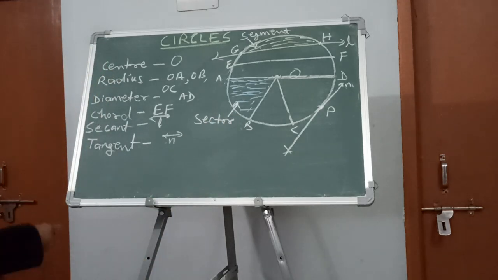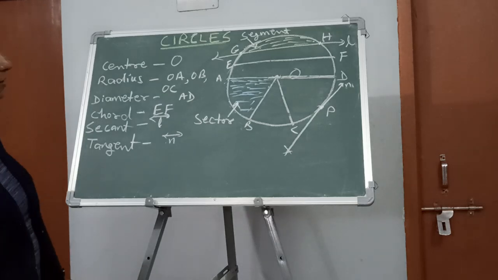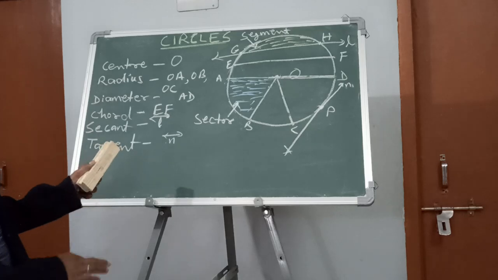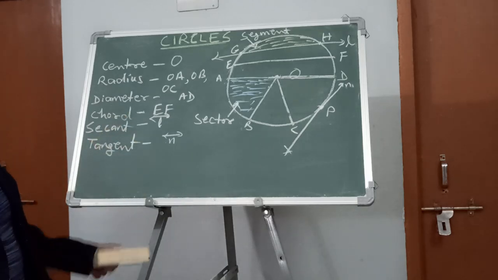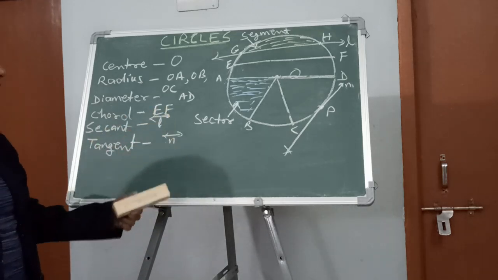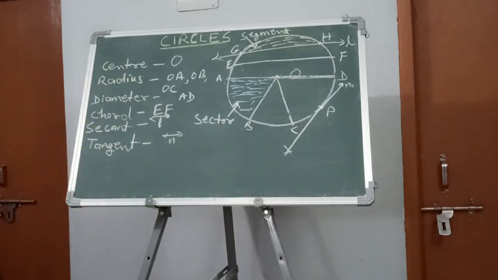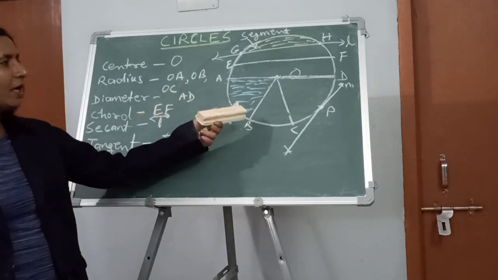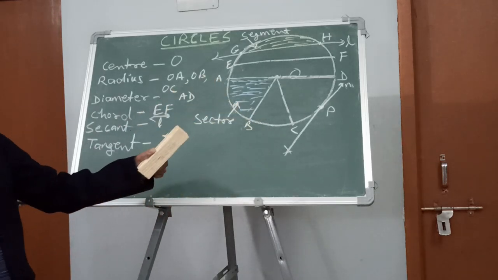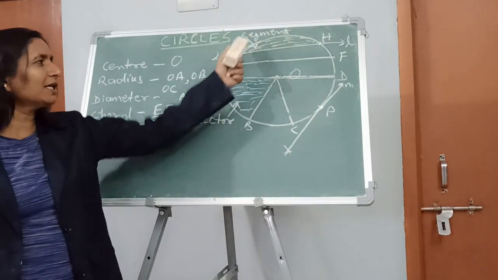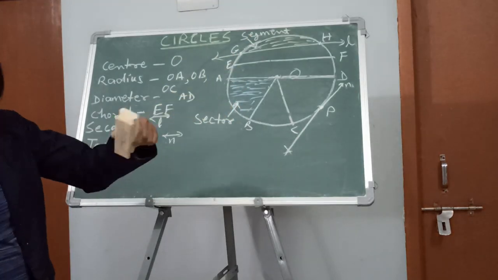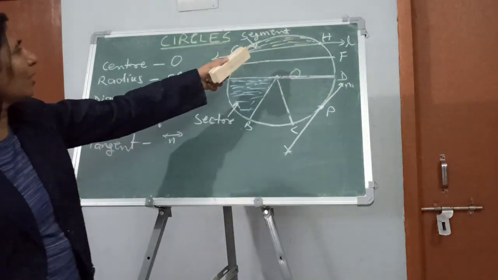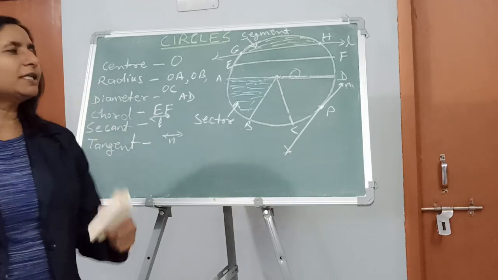So dear students, these are a few parts or components of a circle which you have already studied. We are just recapping this. In earlier classes, in smaller classes, you have already studied the circle, circumference, center, diameter, radius, and here especially a few things you have to learn. For example, segment. Similarly, since there are two segments, one is the minor segment, another is the major segment.